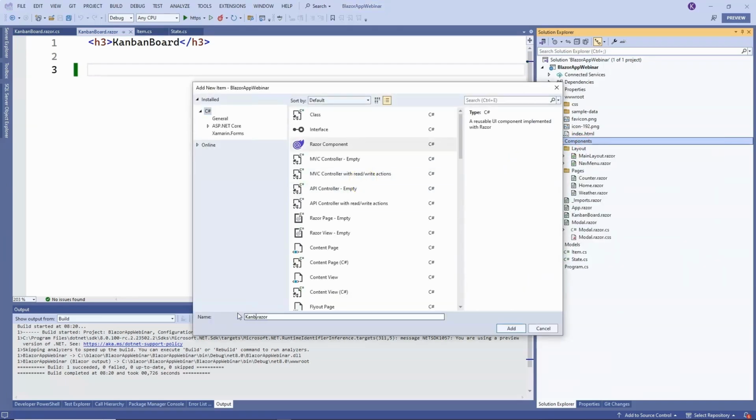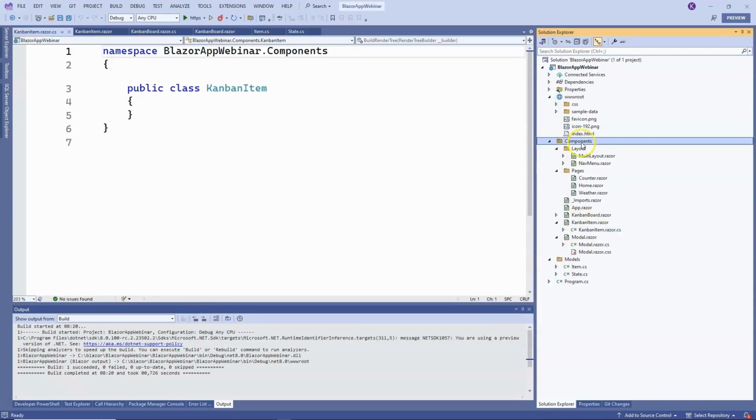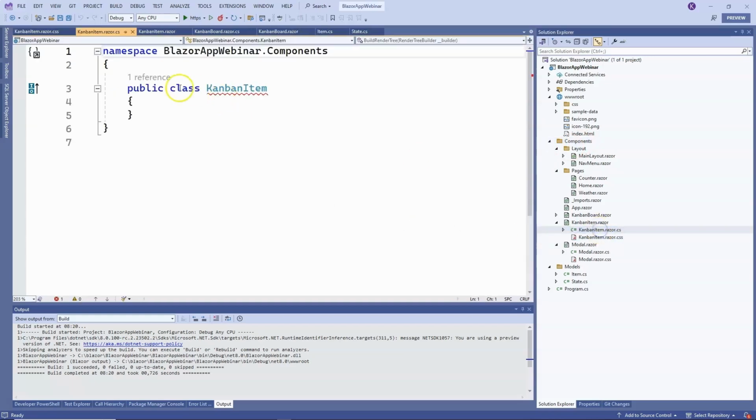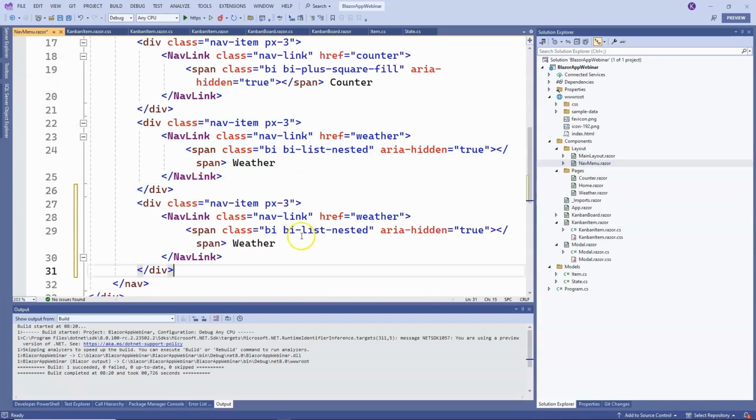So we add Kanban item razor to the components folder, and let's also add a code-behind file and a CSS file, as we will want to add some CSS styles there. We mark the code-behind classes with the keyword partial to avoid any errors. And we can also add a new link in the nav menu under which our Kanban board will be displayed. So the Kanban board will be available at the address Kanban. Great.